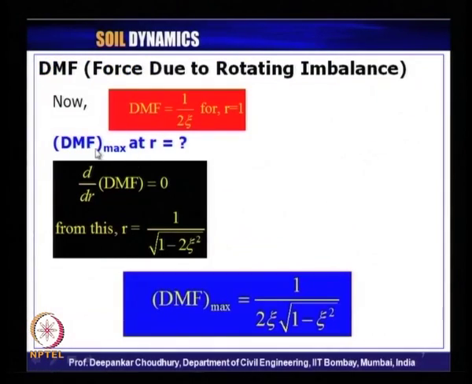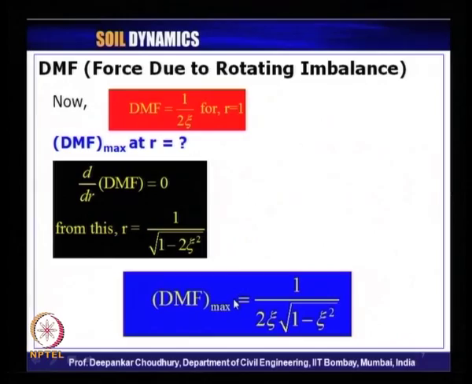Also, we have computed the maximum dynamic magnification factor and at which value of the frequency ratio it occurs. We obtain that the value of frequency ratio where it becomes maximum is 1 by root over 1 minus 2 eta square, where eta is the damping ratio of the system, and the value of that maximum dynamic magnification factor is 1 by 2 eta root over 1 minus eta square.